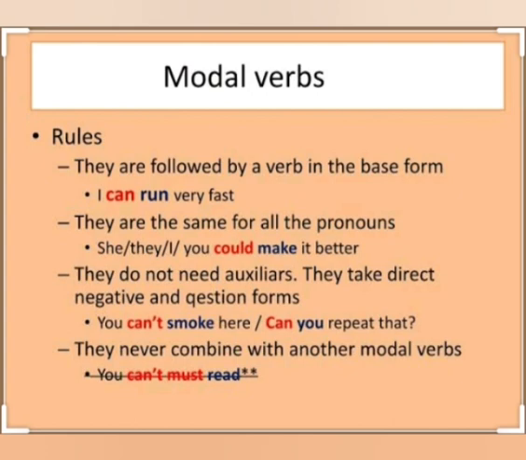So the rules which are carried for the modal verbs are: first, they are followed by a verb in the base form. Like for example, I can run very fast. Next, they are the same for all the pronouns, that is she, they, I, you. These are the certain pronouns where the modal verb will remain the same for all of them, like you could make it better.